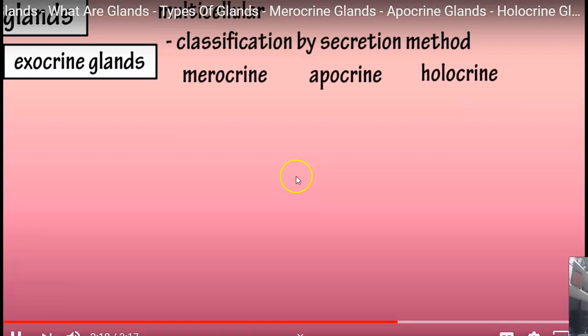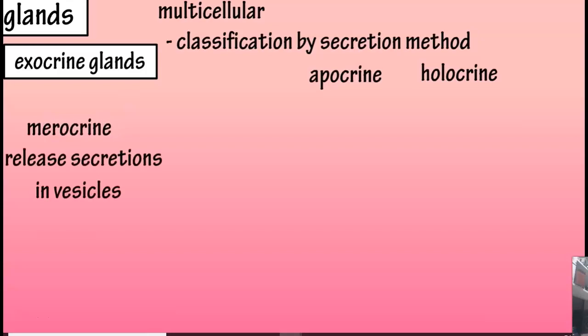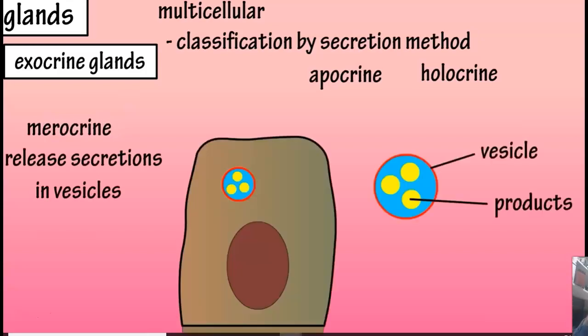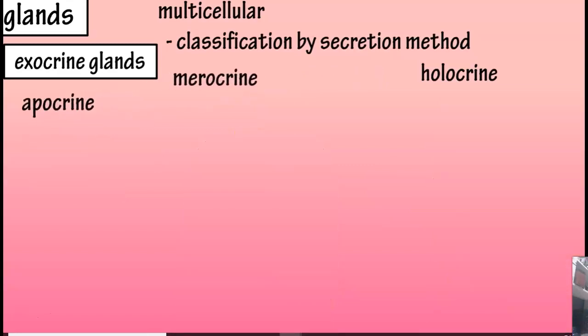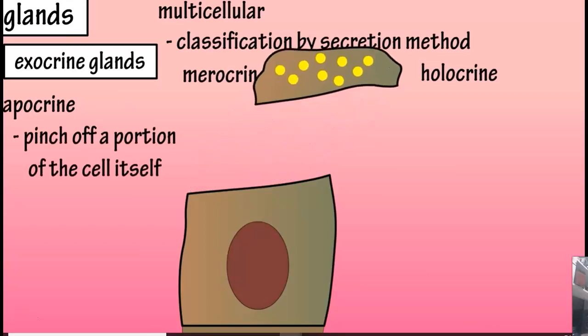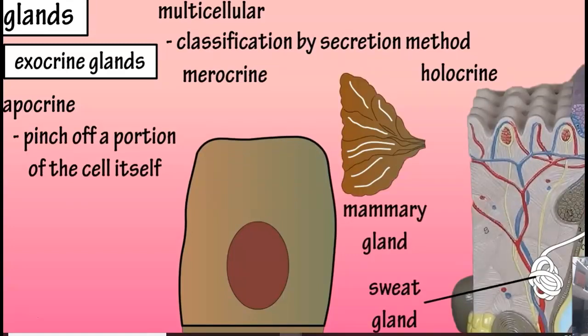Okay, so I'm going to just narrate this because the actual audio doesn't work when I show it through here. So we got merocrine, which, as I said, releases its secretions, but they stay in vesicles. So you can see in this image, that's exocytosis. The substance gets released and sent out of the cell. The examples they show here are just salivary glands would be a good example of that. Apocrine is a portion. It pinches off a portion of the cell, and then that cell is able to repair itself. So it's not going to destroy that cell. It's going to be something that just continues to produce it.